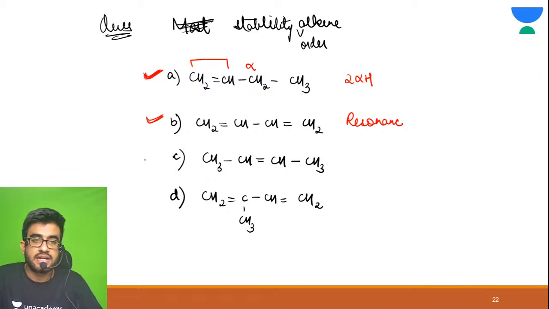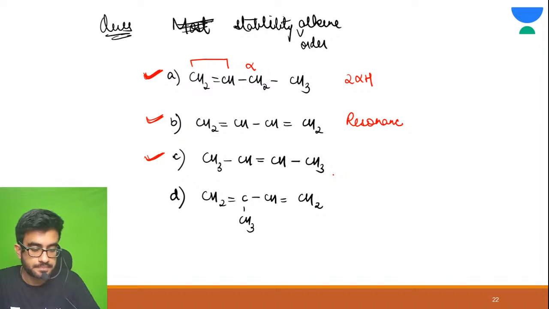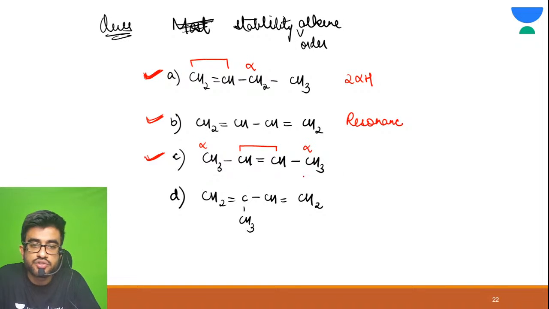Let us focus on option C. Is resonance possible here? In C, there is no resonance. But hyperconjugation? Yes, hyperconjugation is possible. This is alpha. This is alpha. So 6 alpha hydrogen. Great. 6 alpha hydrogen.